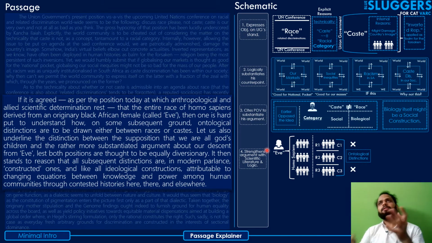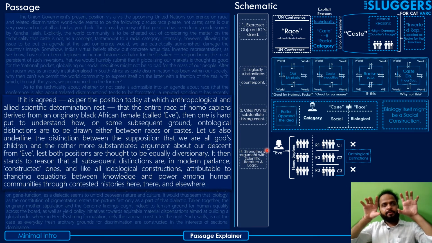Now guys, ontological distinctions means that whenever you try to form relationships between multiple groups or entities, and these don't have to be groups of people, they can be any ideas or concepts, in terms of hierarchy, such that B is a subpart of A, and C is a subpart of B, and A, B, C are mutually exclusive from D, this structure is a kind of ontological distinction. You're trying to make an ontological distinction between these groups. So that's what he means.